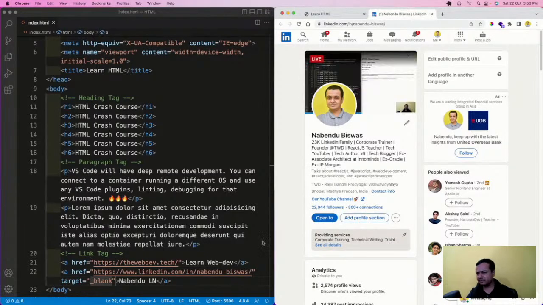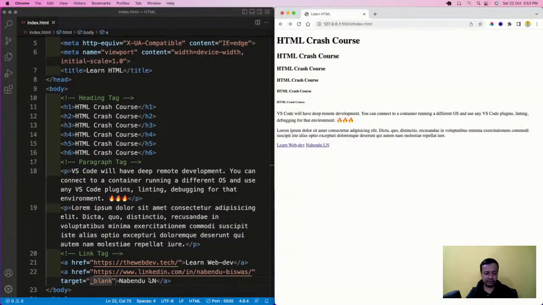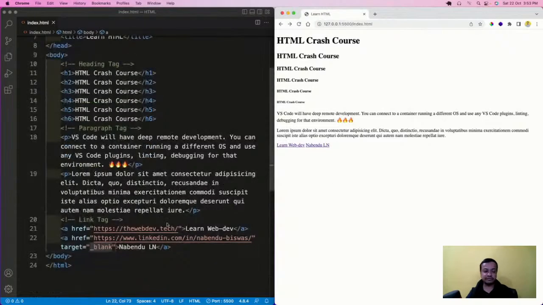Target equal to underscore blank. This is a keyword. You have to take it like that only. Now one more thing I want to tell here is that both of them come in the same line. Same line means inline. So they're inline tags. Even if I give 10 other anchor tags, they will come in the same line.